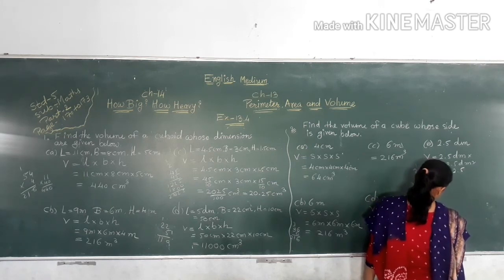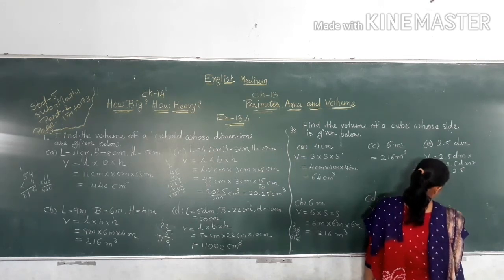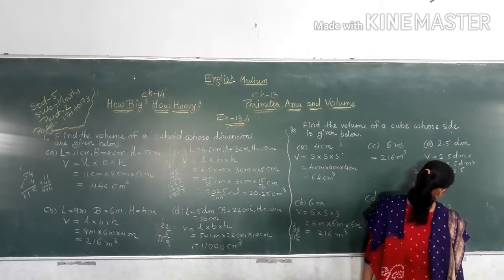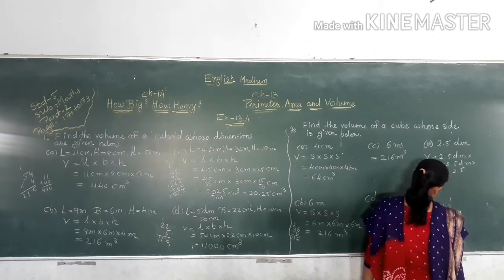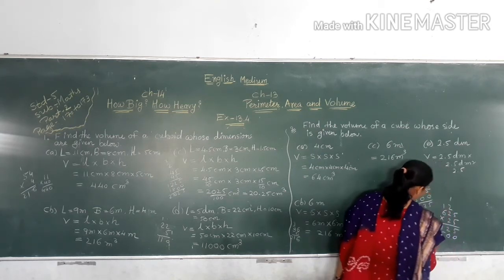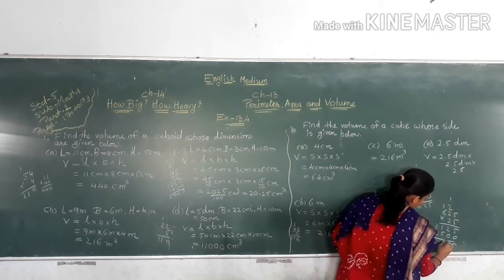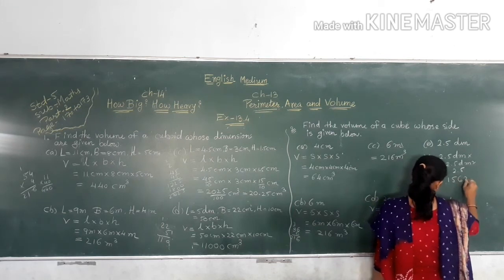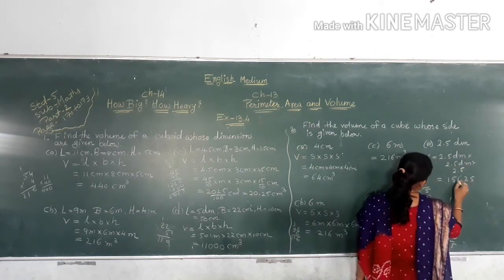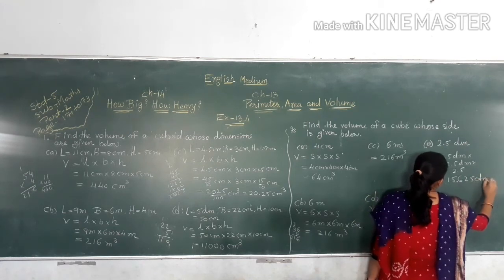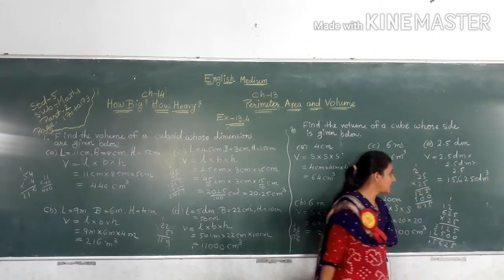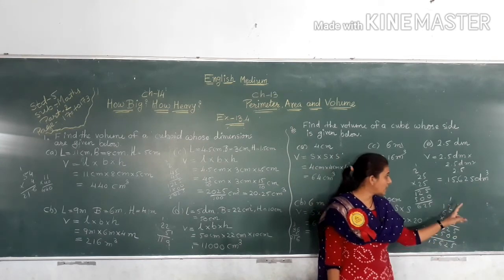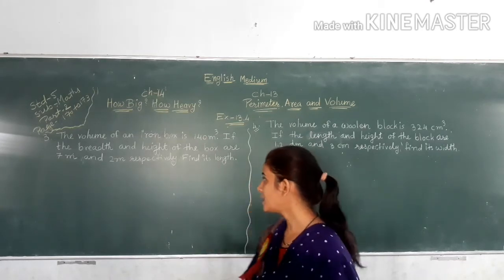625 multiply with 25. 5 5s are 25. 5 2s are 10 plus 2, 12. Carry 1. 6 5s are 30, 31, 0. 5 2s are 10. Carry 1. 2 2s are 4 plus 1, 5. 6 2s are 12. 1 5 6 2 5, 1 2 3. Keep the decimal point here. 15.625 dm cube. Now next, student, number 3.